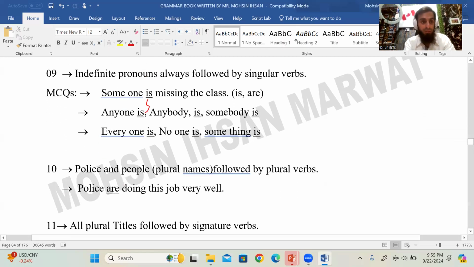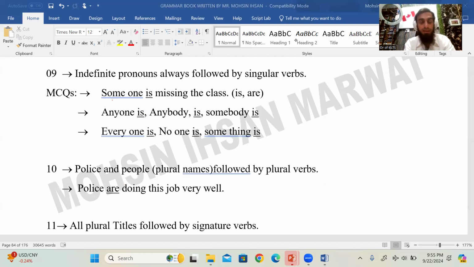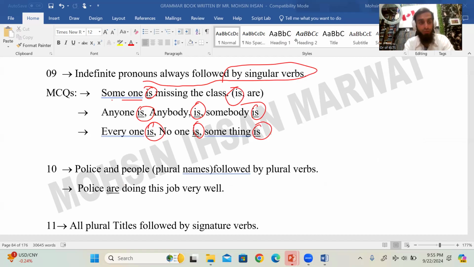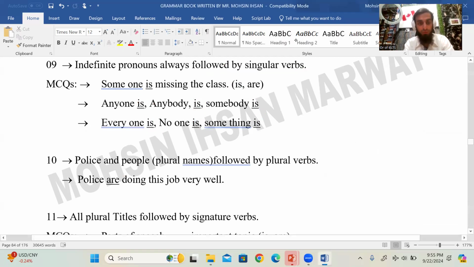अच्छा, indefinite pronoun, ये आपने याद रखने। Indefinite pronouns are always followed by a singular verb, like someone, anyone, no one, something, anything, everything, somebody, anybody. With all these we use a singular verb. Anyone is, anybody is, somebody is, everyone is, no one is, something is, right? So for all of these we use a singular verb.